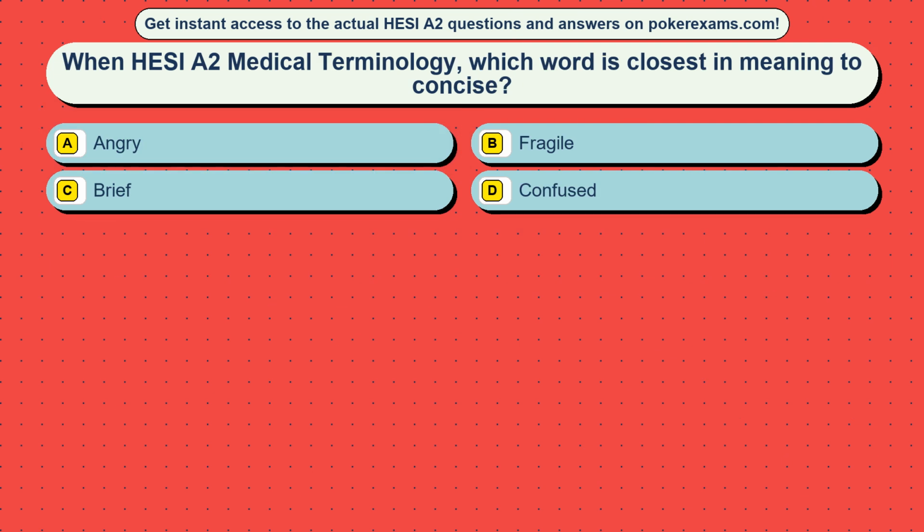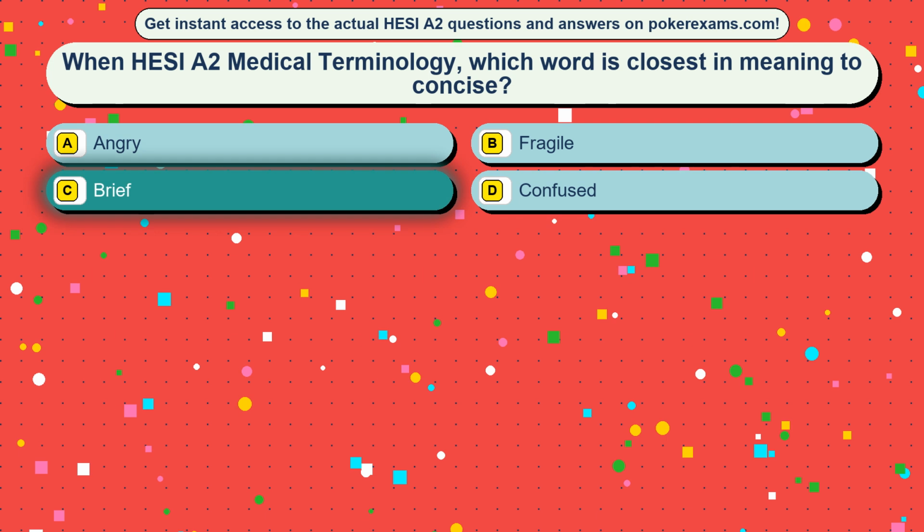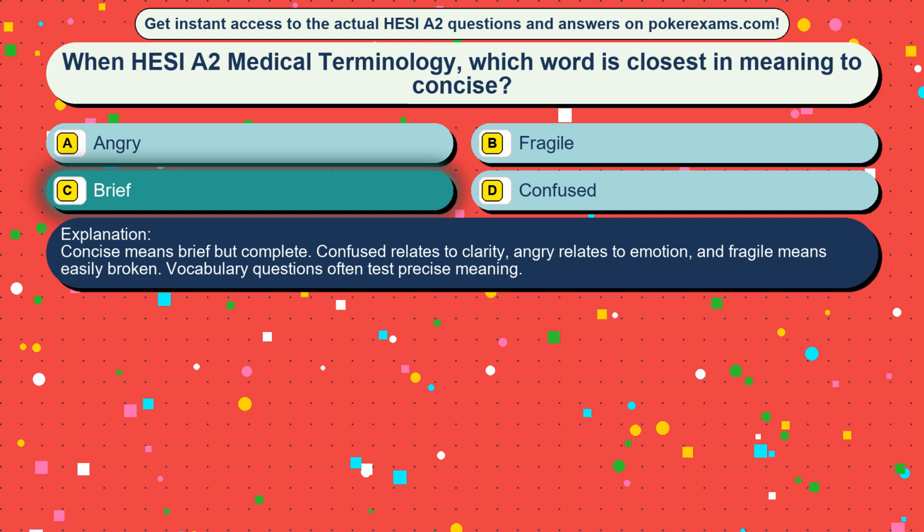Question 39. When HESI A2 medical terminology, which word is closest in meaning to concise? Option A, angry. Option B, fragile. Option C, brief. Option D, confused. The correct answer is option C, brief. Concise means brief but complete. Confused relates to clarity, angry relates to emotion, and fragile means easily broken. Vocabulary questions often test precise meaning.